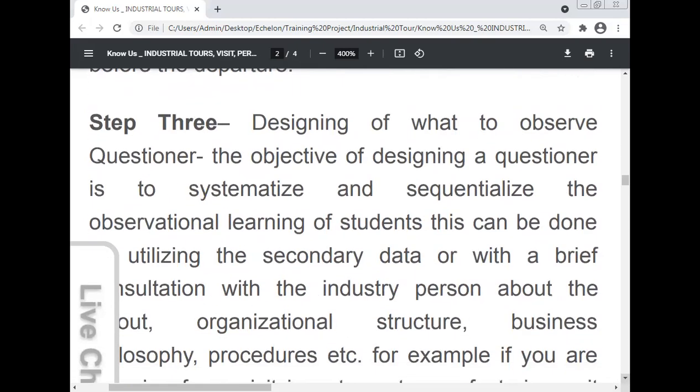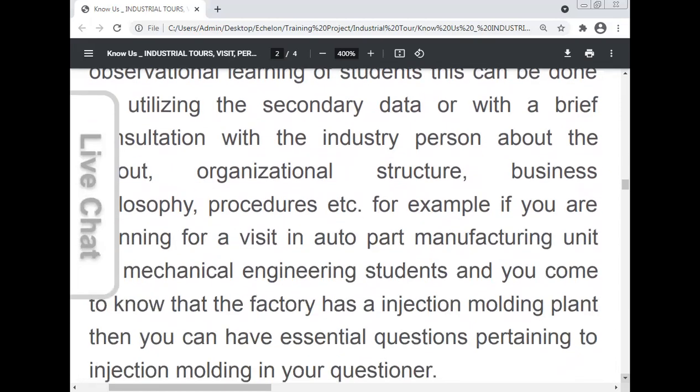Step 3. Designing the what-to-observe questionnaire. The objective of designing a questionnaire is to systemize and sequentialize the observational learning of the student. This can be done by utilizing secondary data or with a brief consultation with an industry person about the layout. What is the layout of the plant? Students can learn the layout of the plant, the organization structure, the business philosophy, and the procedures and processes happening in the plant.